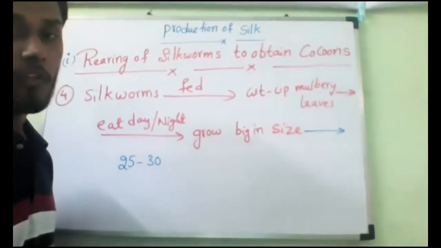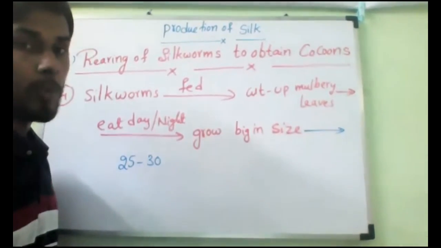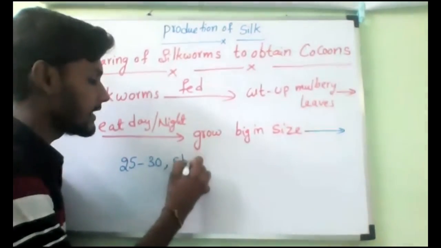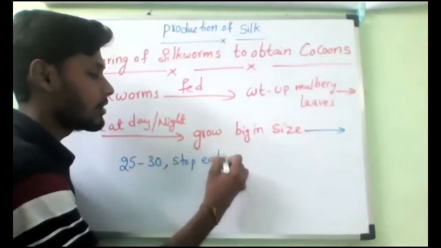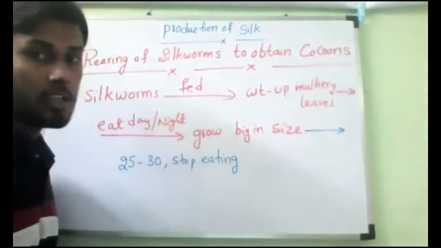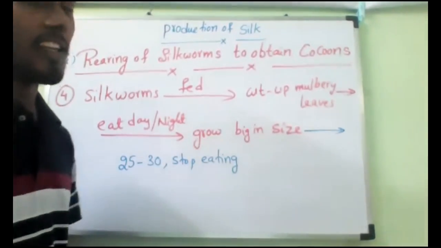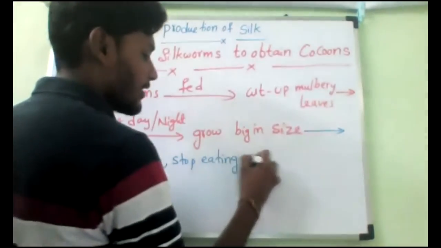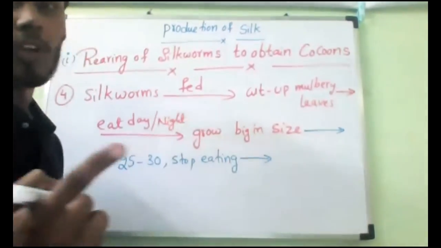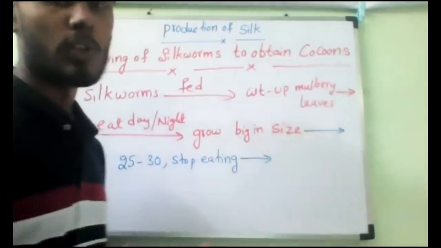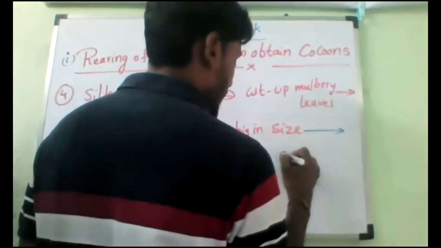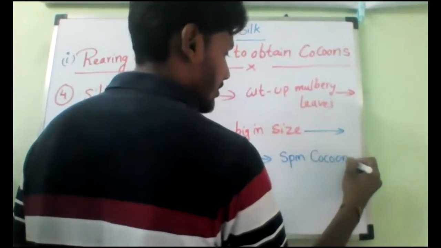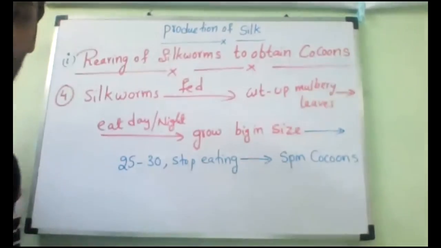So after these 25 to 30 days, they will stop eating. So this many days they will continuously eat, then stop eating. And they are getting ready now. Getting ready for what? They will become cocoons. They will start getting ready to spin cocoons. So now the cocoons came.